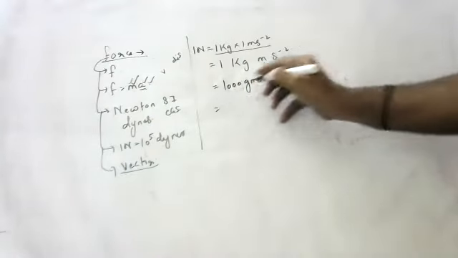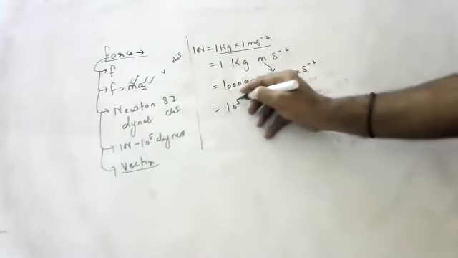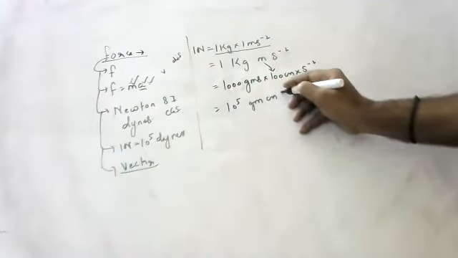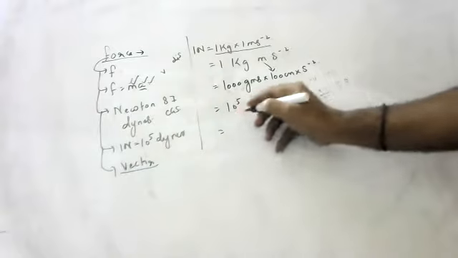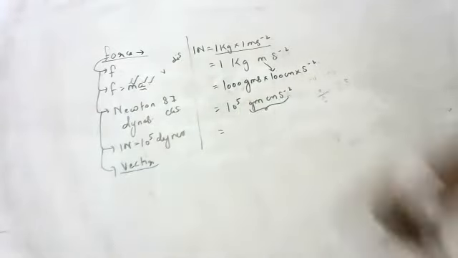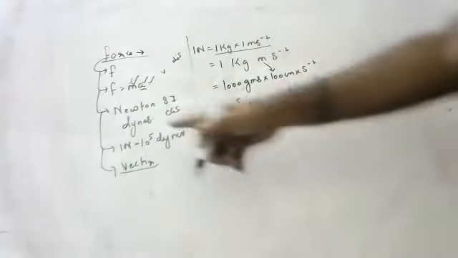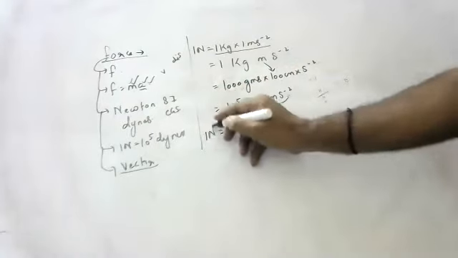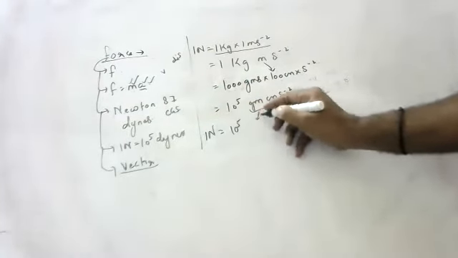So 10 to the power of 5 gram centimeter per second square, we can call it dynes. So 1 Newton is equal to 10 to the power of 5 dynes.